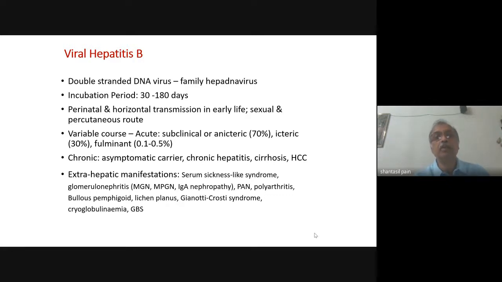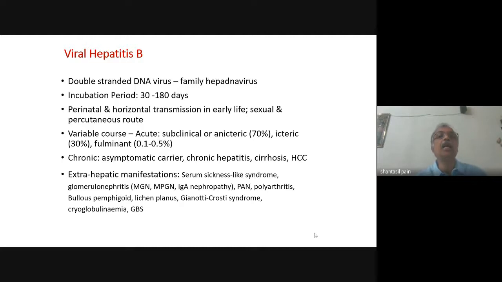Now, what happens when infection occurs at such an early age? There is no acute hepatitis, but the infection becomes chronic. Around 90% of these infections become chronic infections. We'll see later that this is called a phase of immune tolerance. Now, when this child grows, reaches adolescence or early adulthood, this tolerance is partially lost. And then there is a flare of this underlying chronic infection in the form of acute hepatitis.